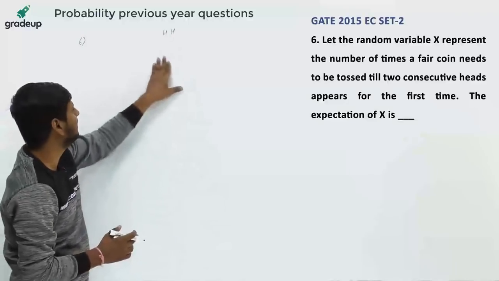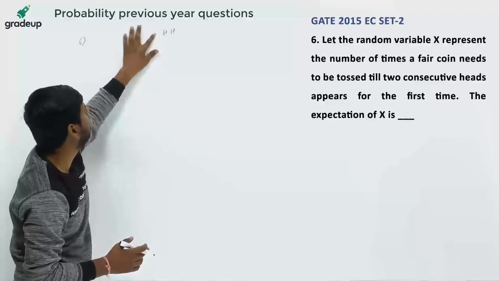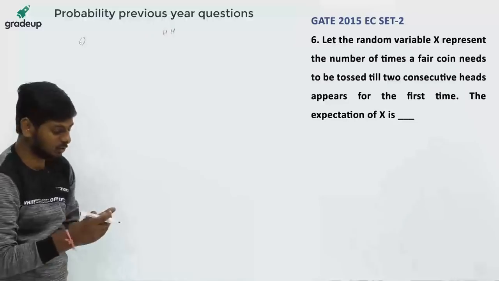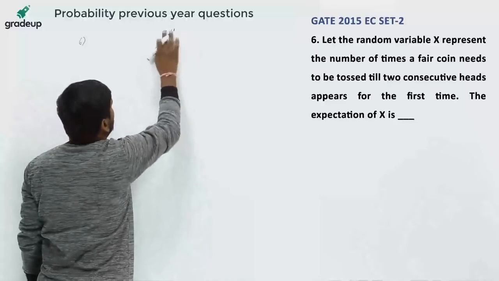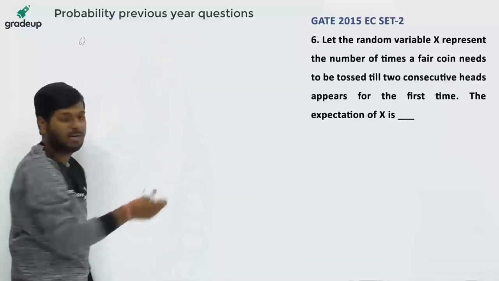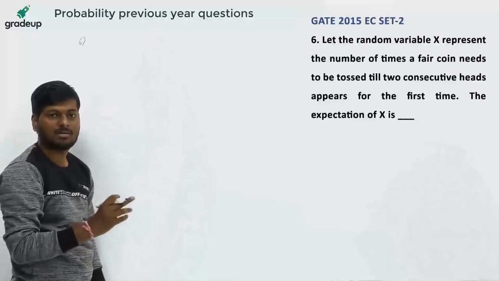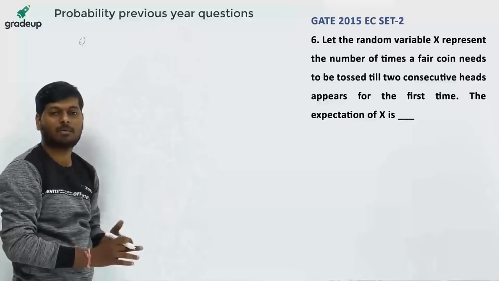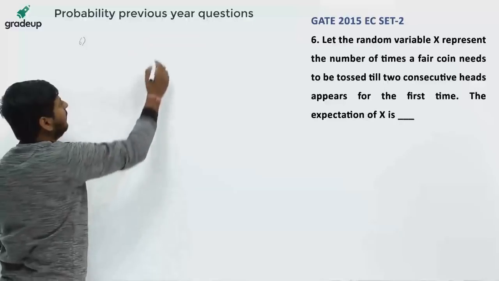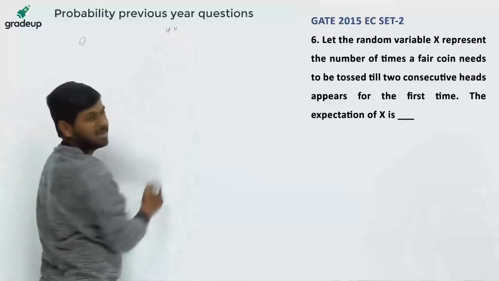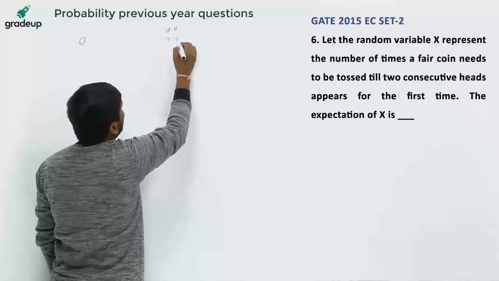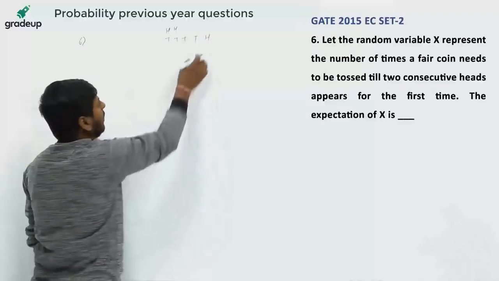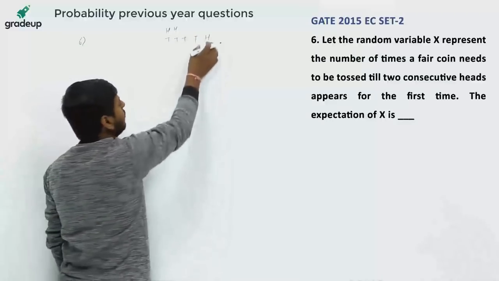You think this is a very simple question, you can solve it easily, but if you try to solve this question, you will get so many doubts. Let's see what's my way of solving this question. What is the probability of getting first head? If we have to find the probability of 2 heads, first we should get 1 head only, then only we can get the second head. Until we get that, there is no way we can find 2 heads directly. So for getting 2 heads consecutively, we should get the first head.